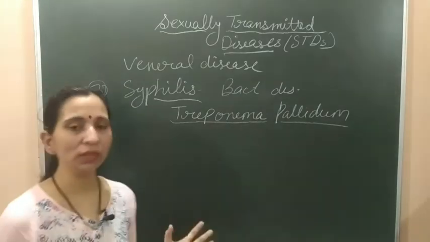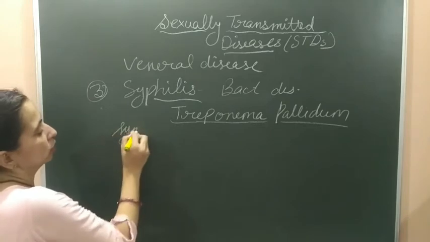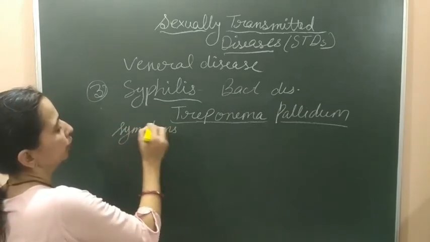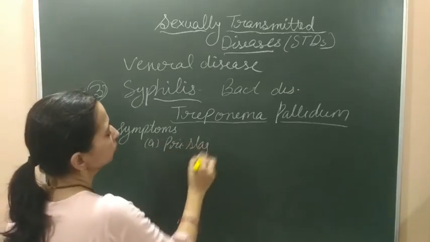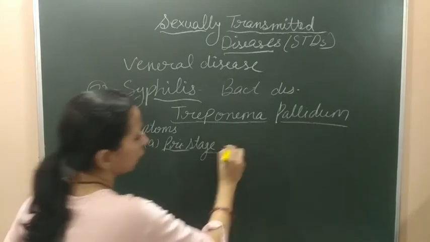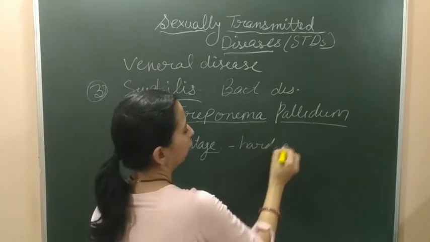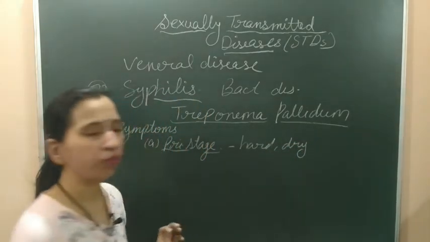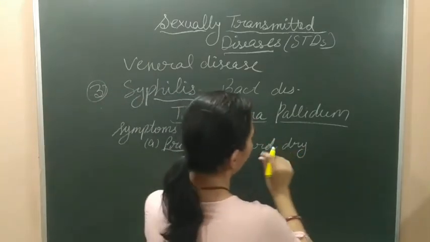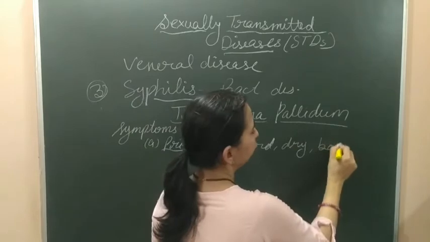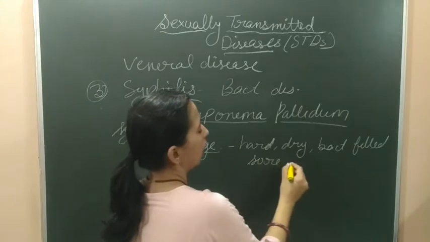As we already said, symptoms appear in many stages. So we will discuss the symptoms stage by stage, like the symptoms in the initial stage, or primary stage, when the infection has just started. In the primary stage, hard, dry, or bacteria-filled sores appear on the skin.